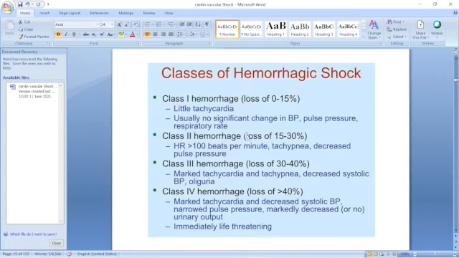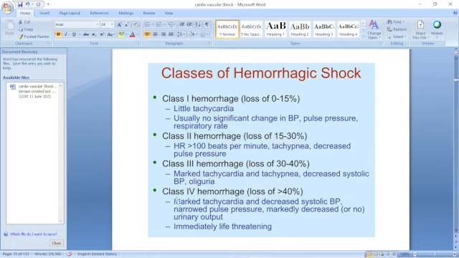If up to 30%, the heart rate is 100 beats per minute, with increased respiration, and pulse pressure is decreased. But in class 3, where the loss is 30 to 40%, there is marked tachycardia, fast and feeble pulse, increased respiration, oliguria, decreased systolic blood pressure.